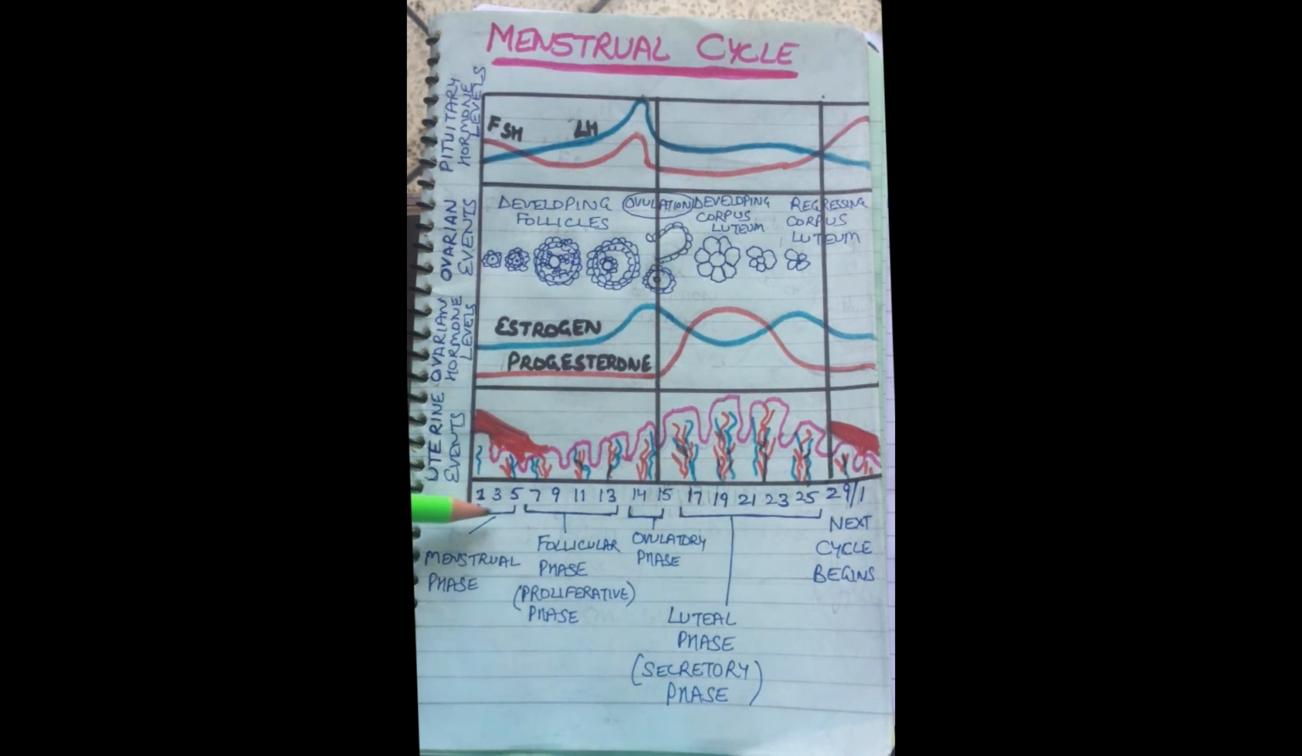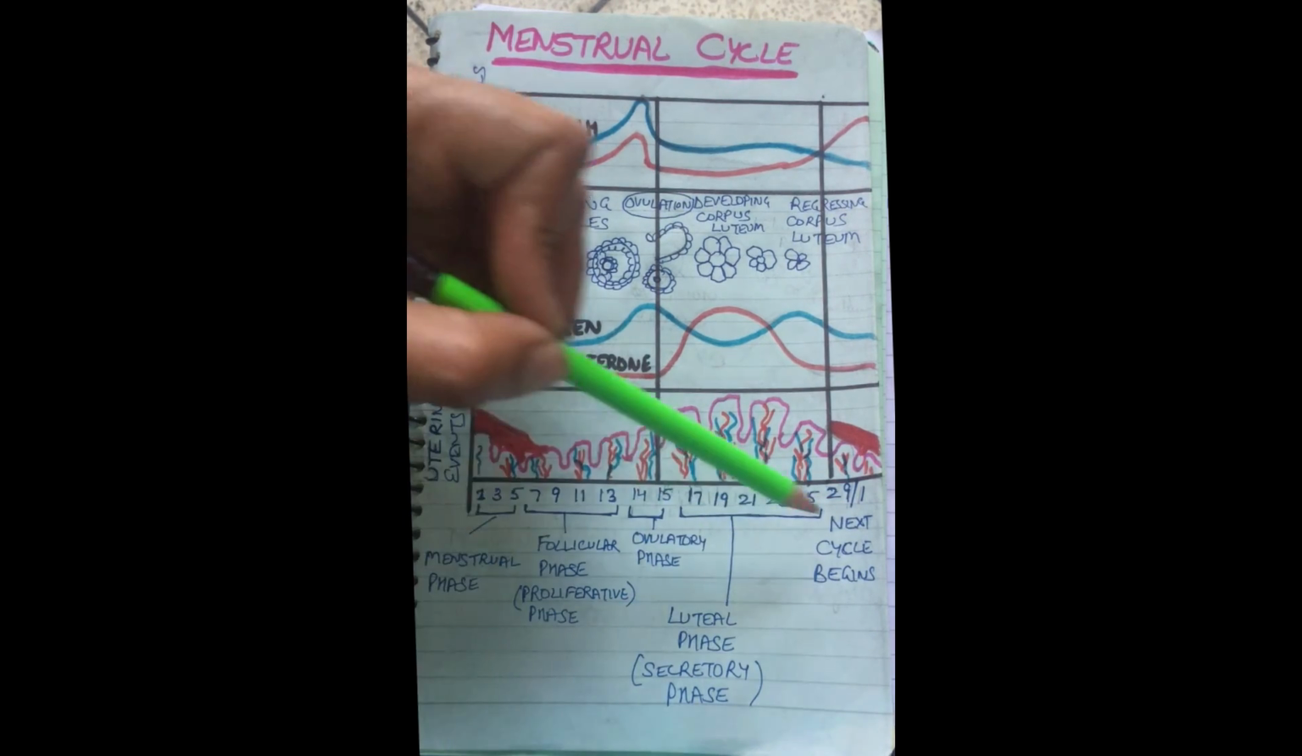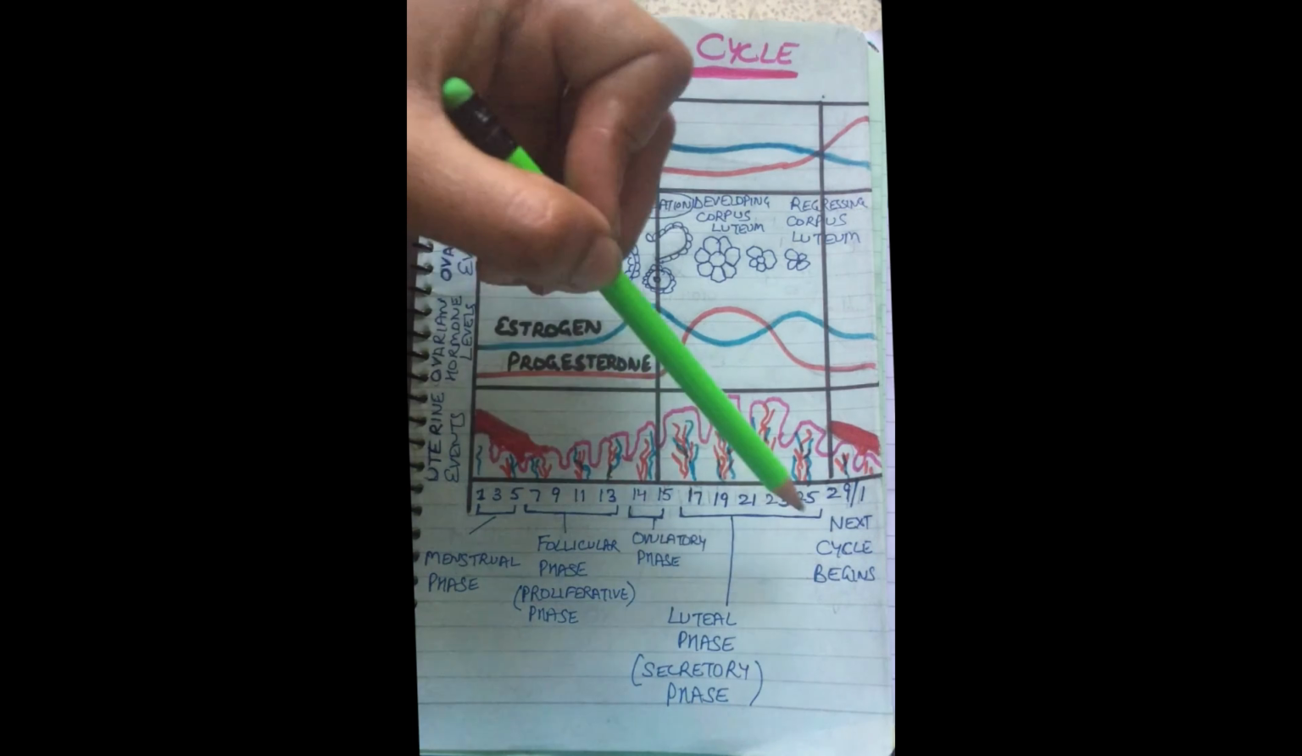And on the x-axis of the graph, you can see the days are mentioned. The days from 1 to 29, because it is a 29 day cycle. And these days have been classified into various phases of the menstrual cycle. The first 3 to 5 days is the menstrual phase. That is followed by about the 6th to 13th day, the follicular phase. Then the 14th, 15th day is the ovulatory phase. Then the 16th to 28th day is the luteal phase. And after 28, 29 days is the next cycle. This cycle is repeated again after 29 days.